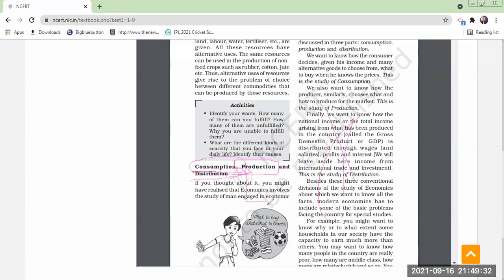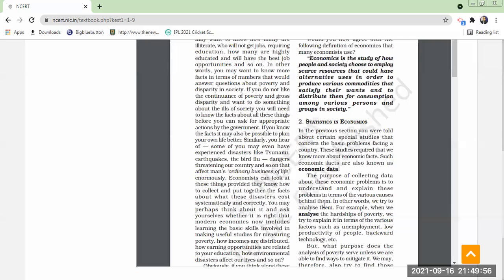This is a daily economic activity. Producers produce, distributors distribute, and ultimately it reaches the consumers, who consume and utilize it. These are the economic activities. So what does statistics do?